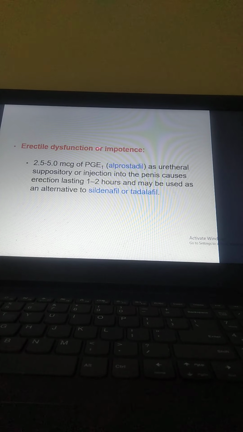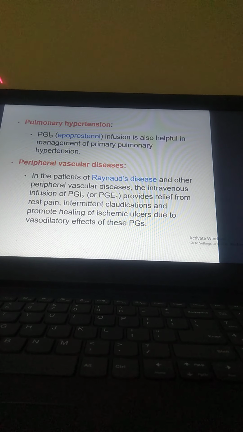Now, erectile dysfunction is also important. 2.5 to 5 microgram of PGE1, that we call alprostadil, as a urethral suppository or injection into the penis, causes erection lasting 1 to 2 hours and may be used as an alternative to sildenafil or tadalafil. If we don't have these, we can give this drug. And pulmonary hypertension: PGI2, called epoprostenol infusion, is also helpful in the management of primary pulmonary hypertension. Peripheral vascular disease.